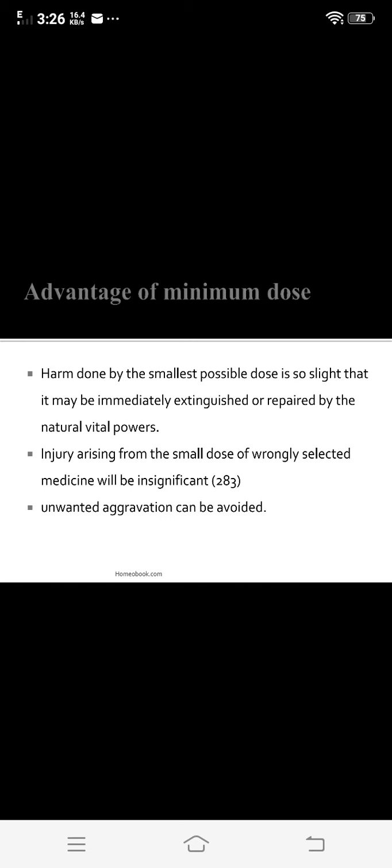And the second one: injury arising from a small dose of a wrongly selected medicine will be insignificant. That is, the injury caused by a small dose is insignificant, or cannot be considered injurious to the patient. Then unwanted aggravation can be avoided if we use the minimum dose of medicine. In that case, we can avoid the unwanted aggravations that cause harm to the patient. So these are the different advantages of minimum doses.